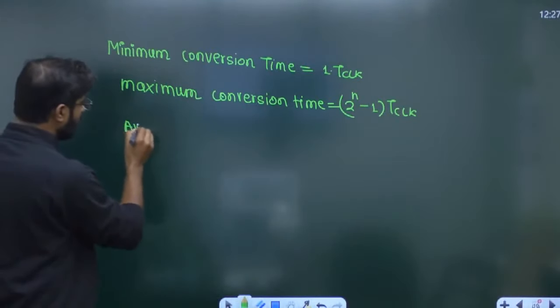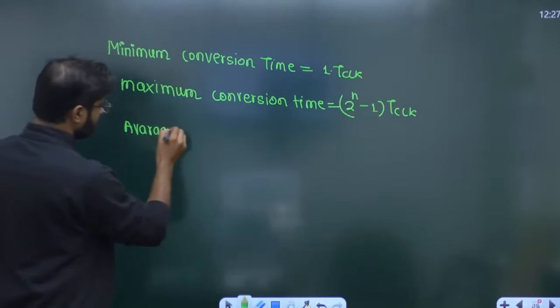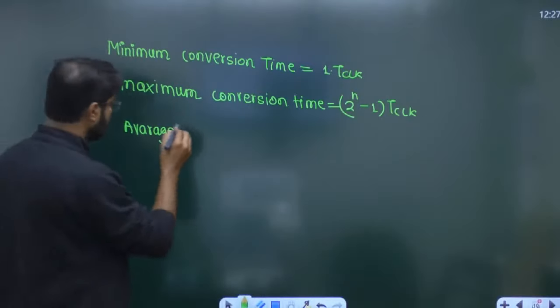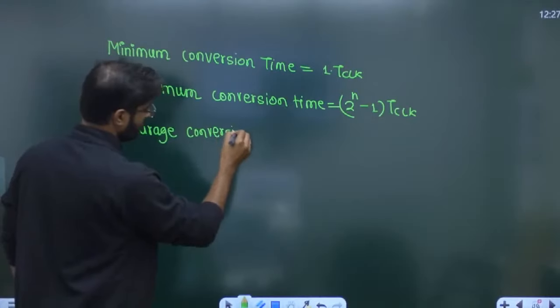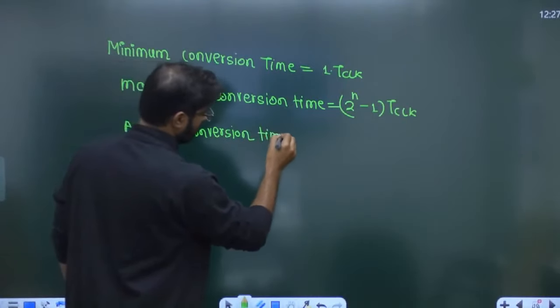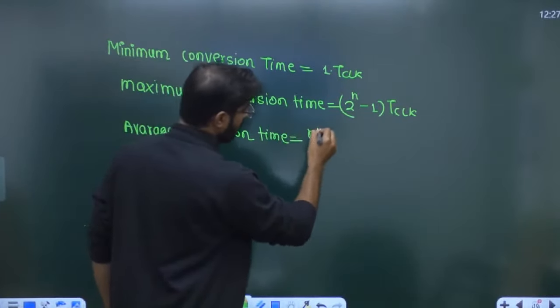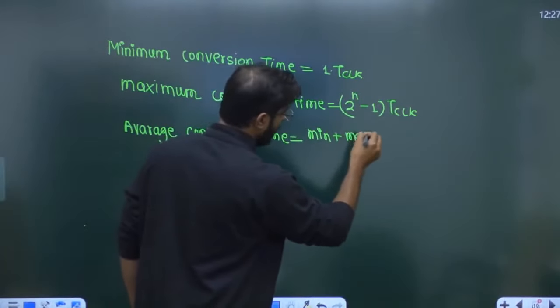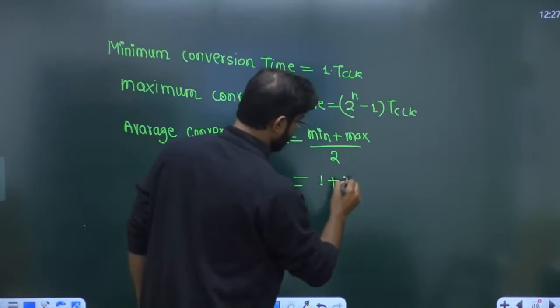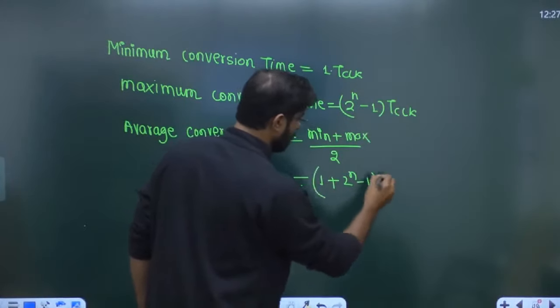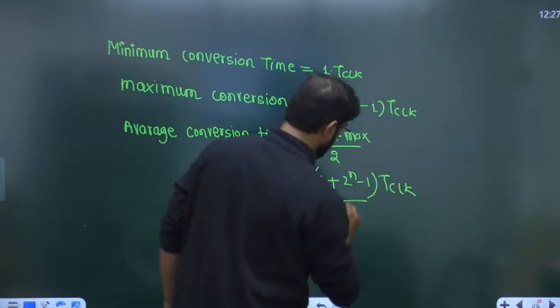And if you want to find the average conversion time, it is the minimum plus maximum divided by 2. So 1 clock plus 2 raised to power n minus 1 clocks, divided by 2.